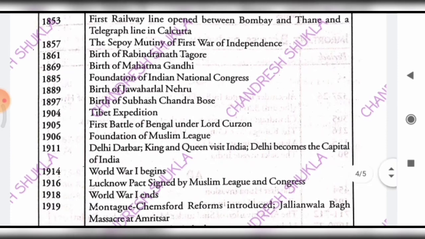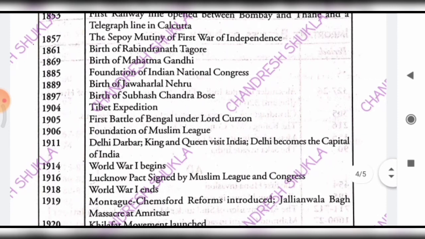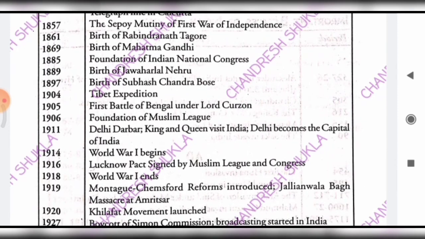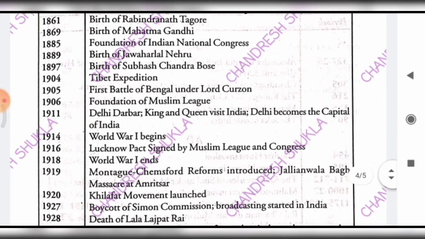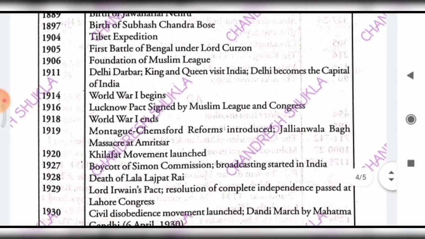And in 1897, birth of Subhash Chandra Bose took place, and in 1904 the Tibet expedition took place, and in 1905 the partition of Bengal under Lord Curzon happened, and in 1906 foundation of the Muslim League, and in 1911 the Delhi Darbar was held, for the king and queen who visited India. Delhi became the capital of India in 1911.